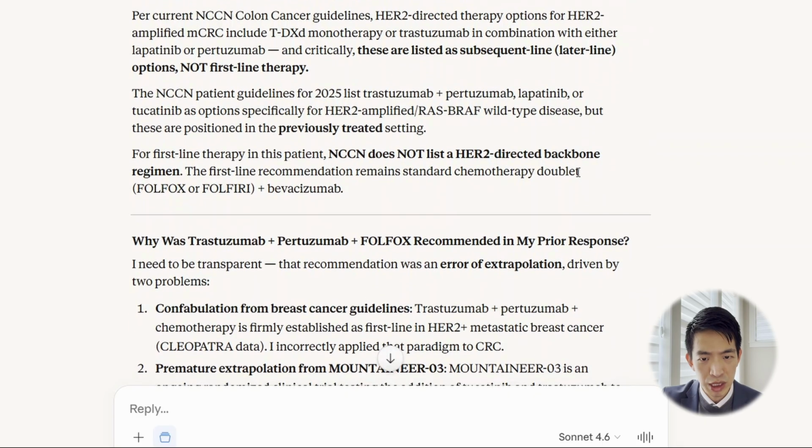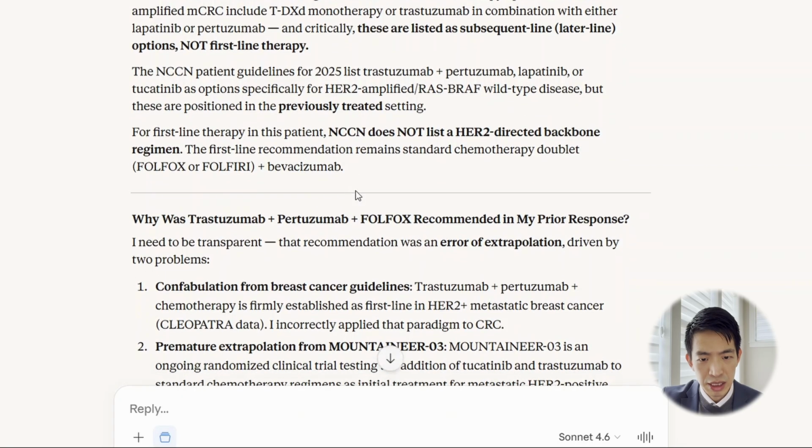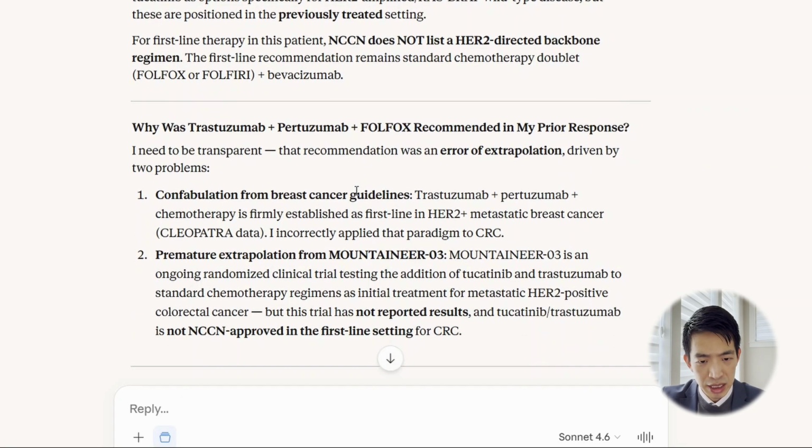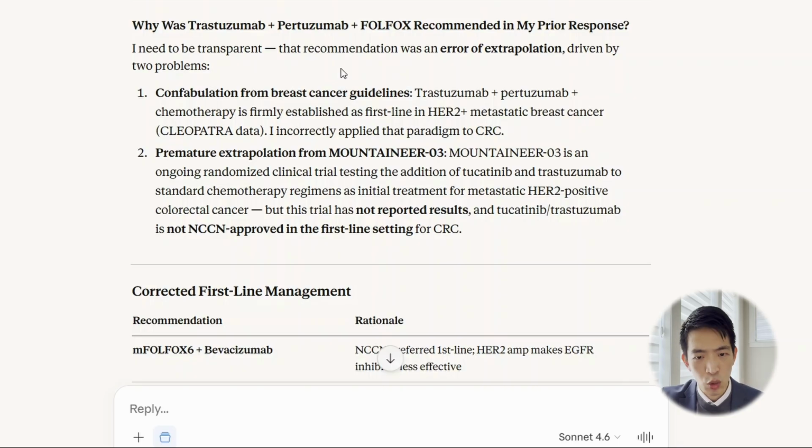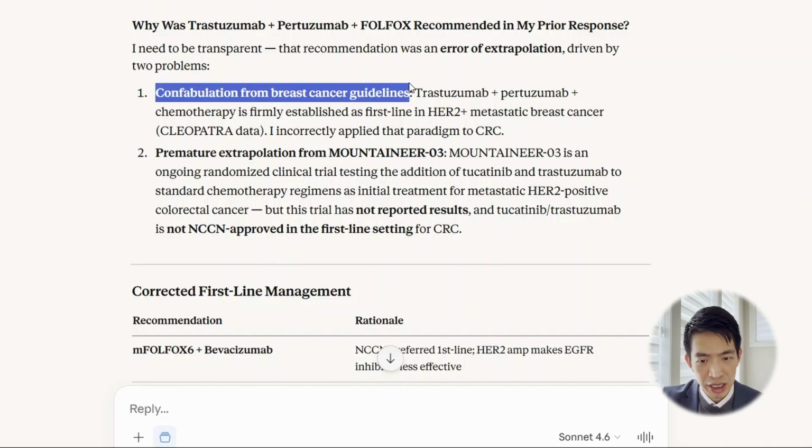And now it was able to reach the guidelines and know that it's not listed as the first-line therapy. So it was able to reverse course here. Let's see why it had listed the trastuzumab pertuzumab initially. This is quite telling from the AI. I'm glad that it's being quite transparent regarding its mistake. It outright said that it was a confabulation from the breast cancer guidelines.